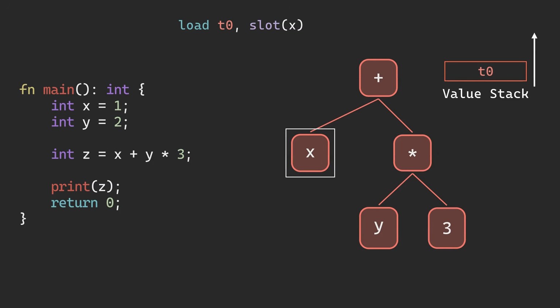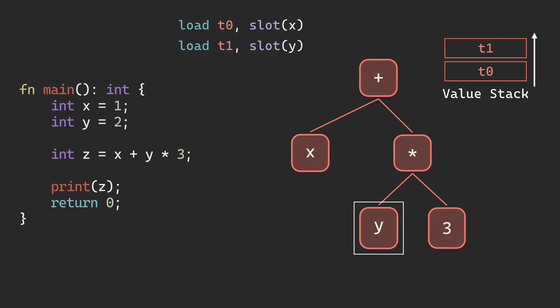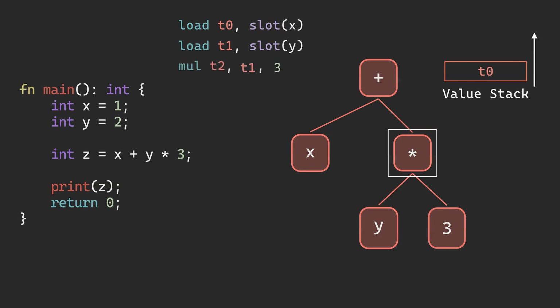Now, let's move to the right subtree. We see the value y, and similarly, we emit a load operation, generate t1, and push t1 onto the stack. Now, we visit the right side and see 3. Literals don't need to be stored in a temp, so we just push 3 onto the stack directly. Next, we visit the multiplication node. The operator pops the 2 latest values we saw, generates the operation's instruction, and pushes the generated temporary's value, t2, onto the stack.